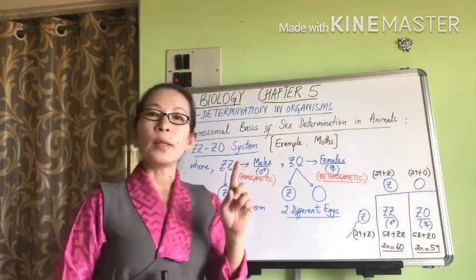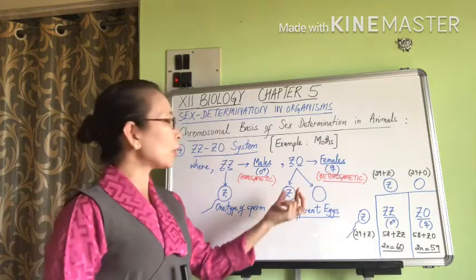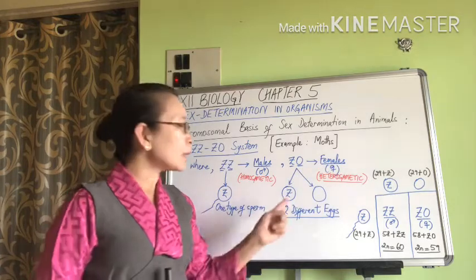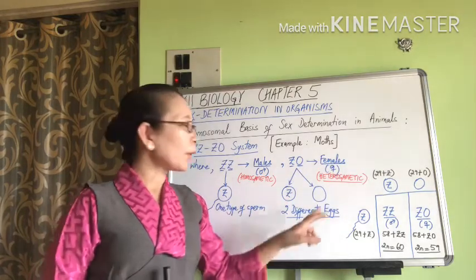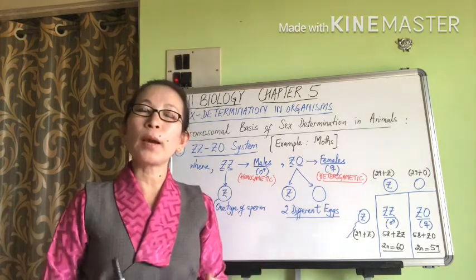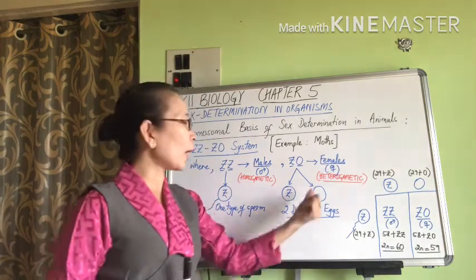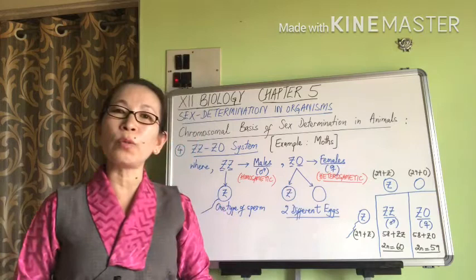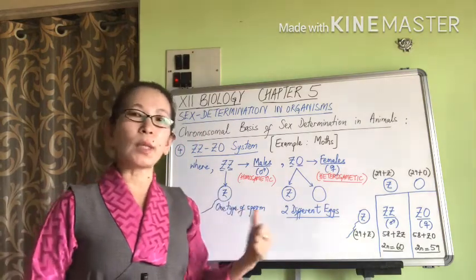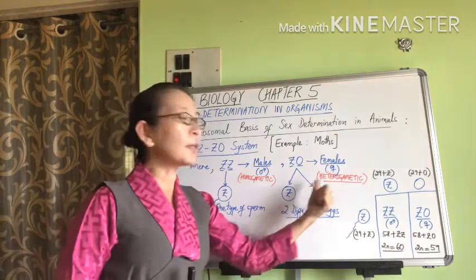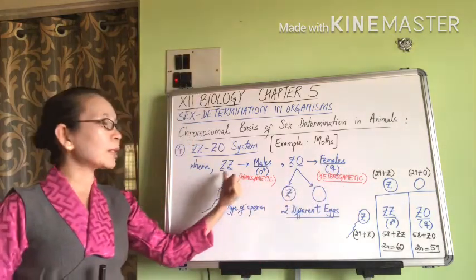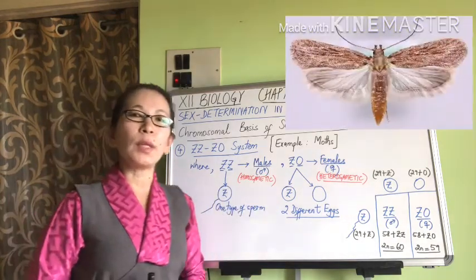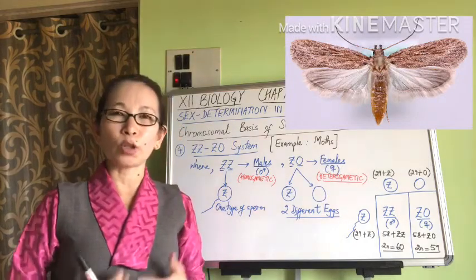Whereas, since females are Z0 type of sex chromosome, they are going to be producing two different types of eggs. One type of egg is going to be carrying Z chromosome, that is the sex chromosome, whereas the other type of eggs are not going to be carrying any sex chromosome, or they are having 0 sex chromosome. And because females again are producing two different types of eggs here, unlike X0 system, in Z0 system, females are heterogametic and males are homogametic. Okay, and this kind of Z0 system is typically seen in many moths.